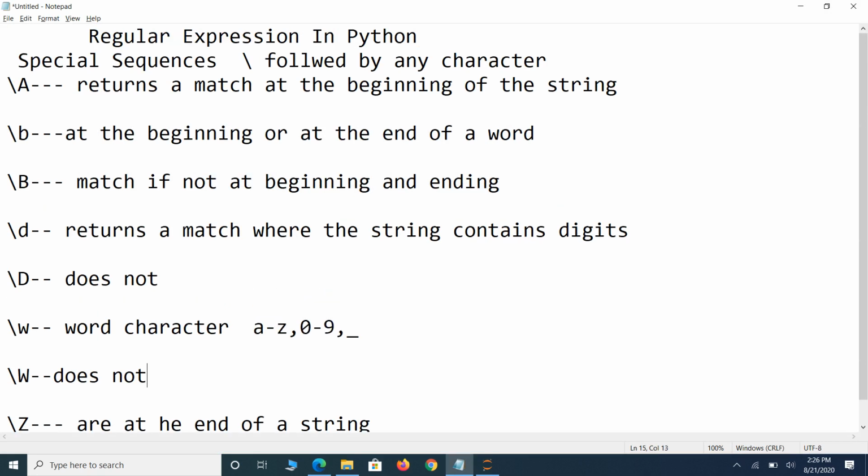These are some of the special sequences that are available in regular expressions. In the next session, we will discuss sets that are present in regular expressions. Thank you.